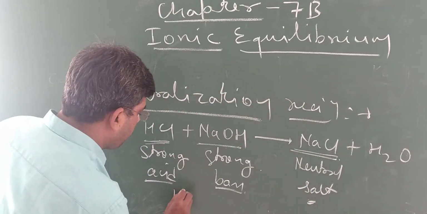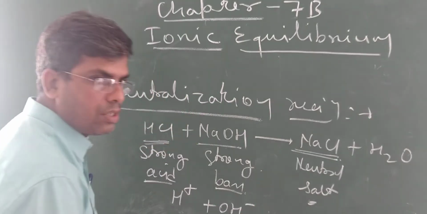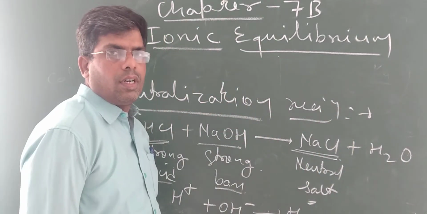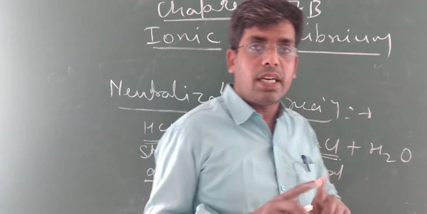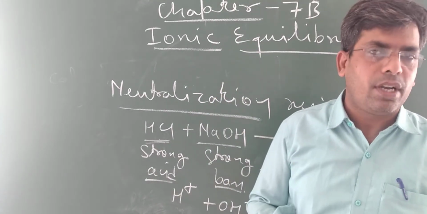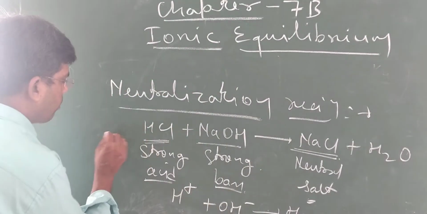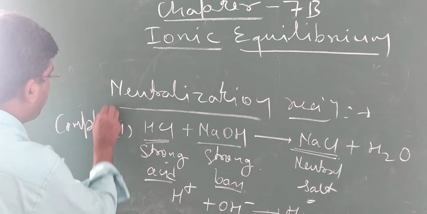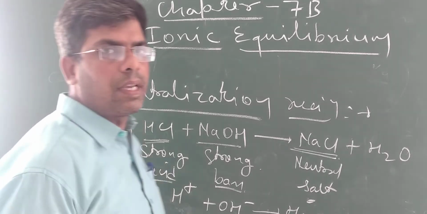So H plus from HCl and OH minus from NaOH join together to form water, and in this way the neutralization reaction takes place. If a strong acid and a strong base react together to form a salt, then that is a complete neutralization reaction, because here the reaction takes place with the help of a strong acid and a strong base.